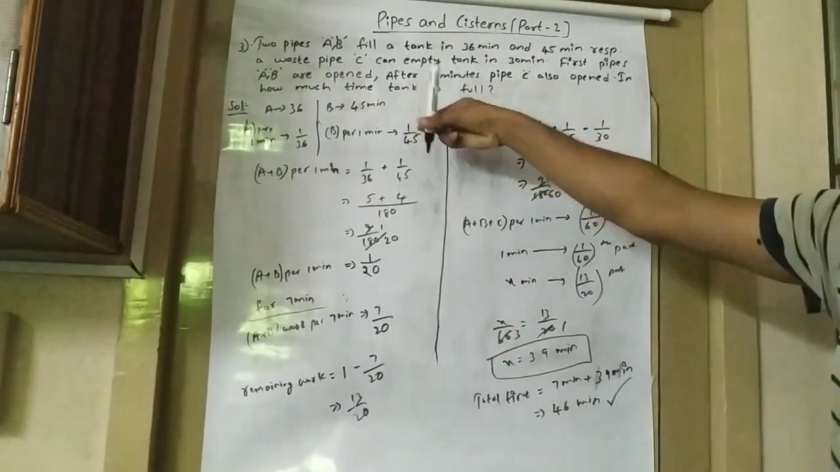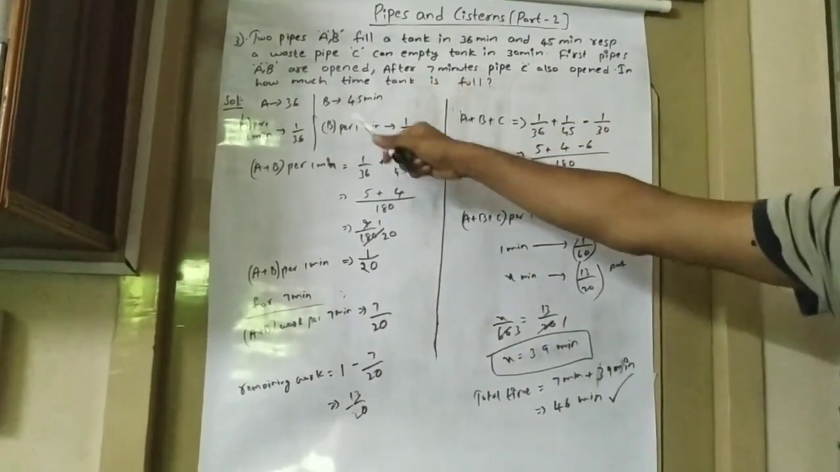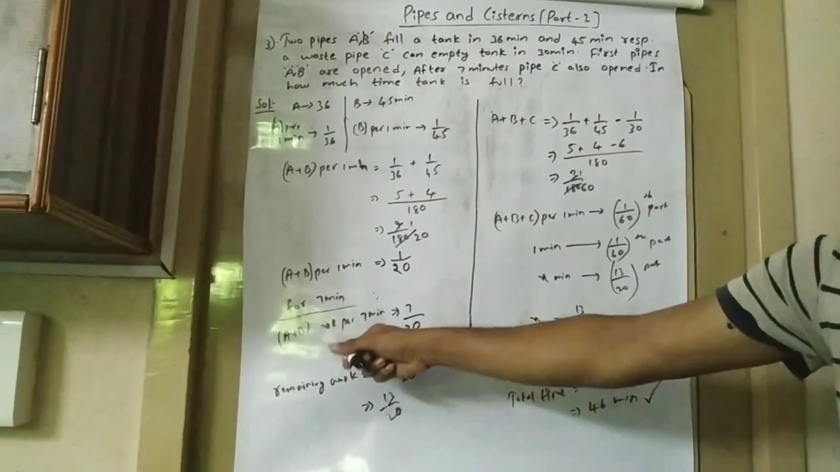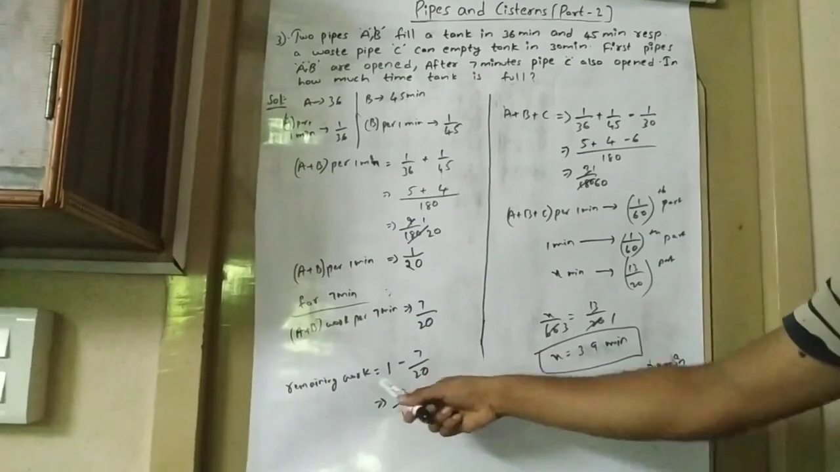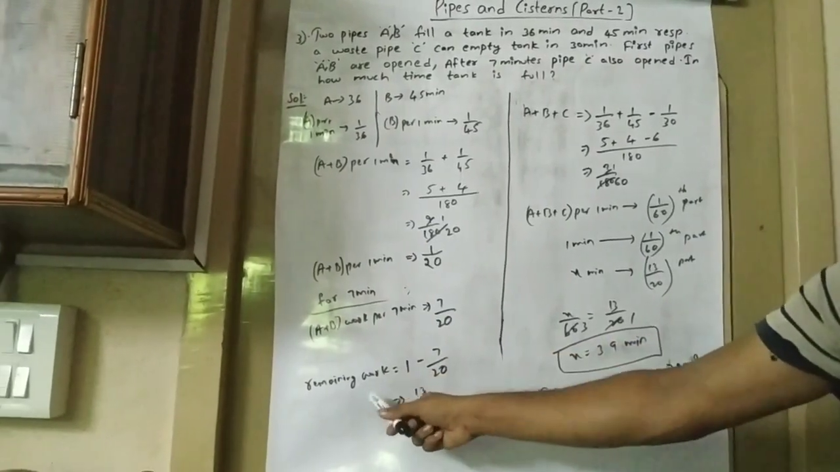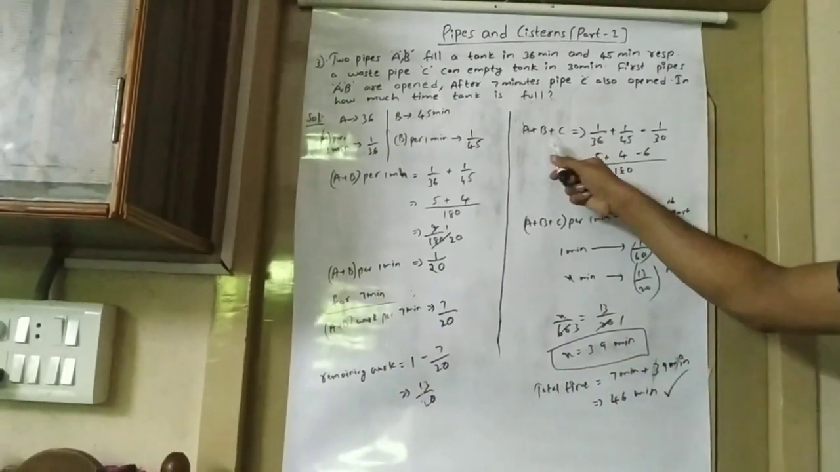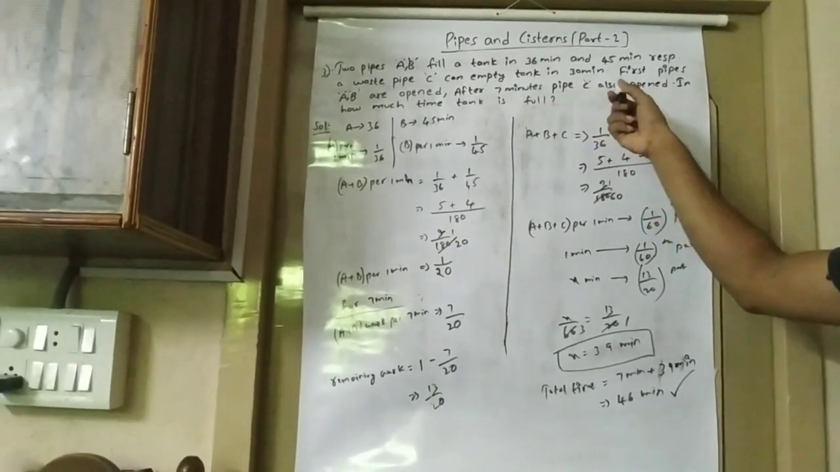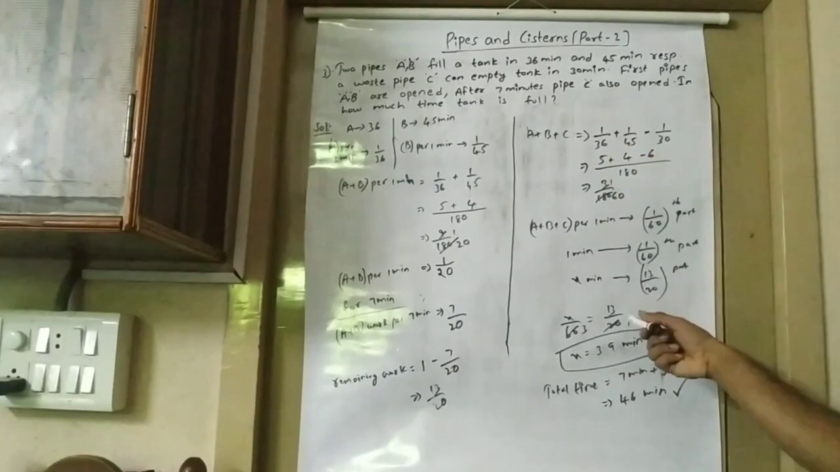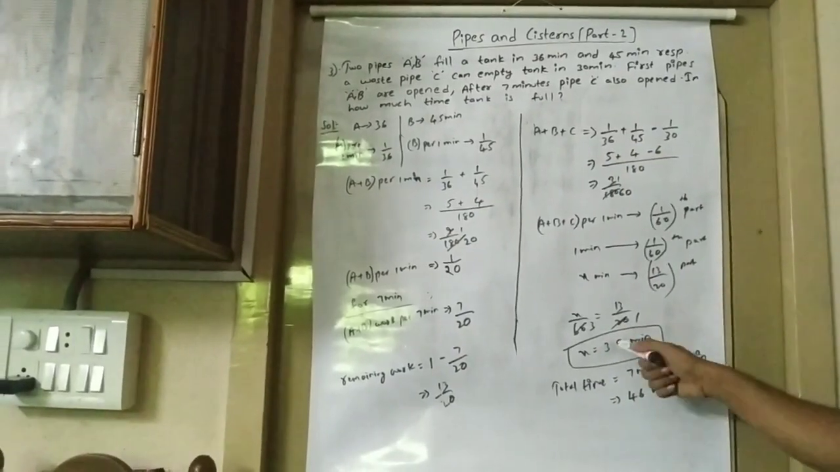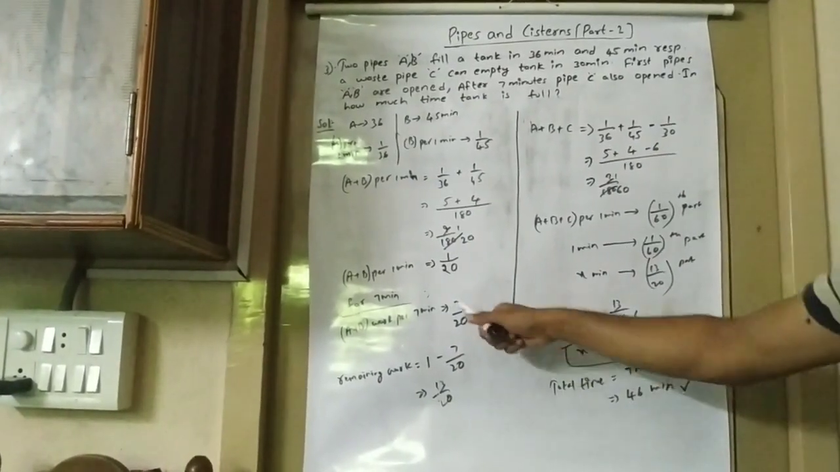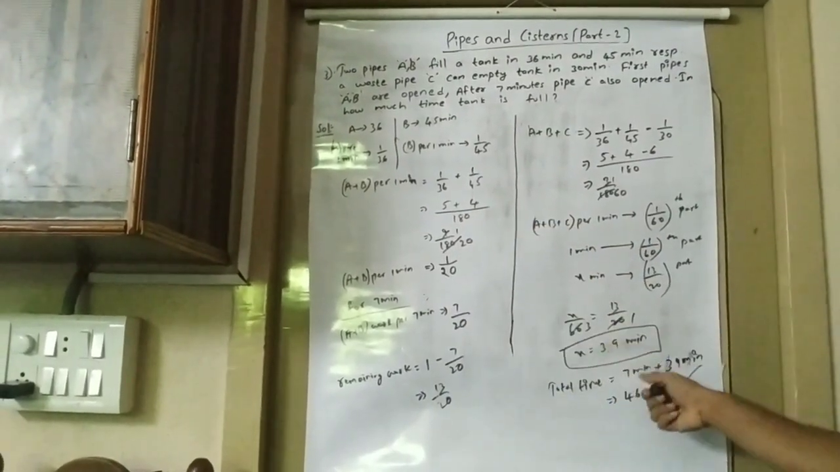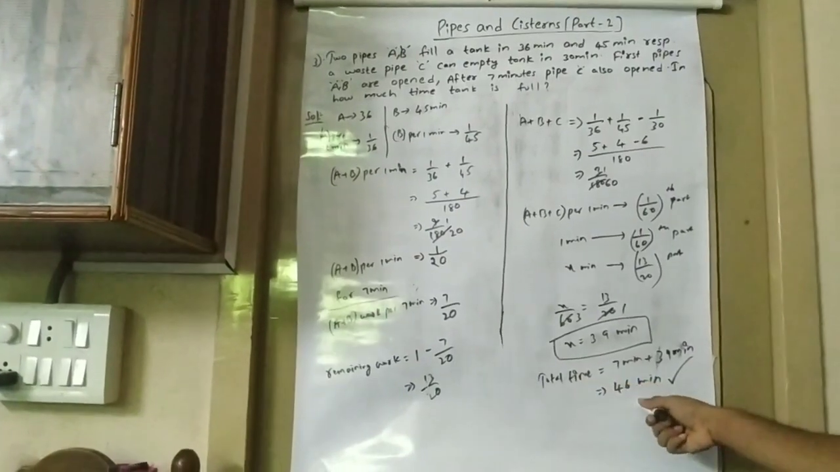What we have done is, for the first 7 minutes only A and B has opened. So we found the work done by A and B per 7 minutes, and we have found out the remaining work. So this remaining work should be done by A, B and C, 3 pipes, because after 7 minutes 3 pipes have opened. So we have found out this work, that is 39 minutes. We have added 7 minutes because for the first 7 minutes A and B has opened. So 39 plus 7, so the total time is 46 minutes.